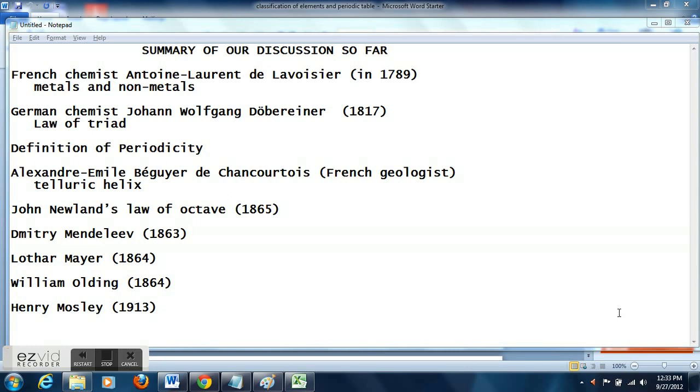Then we talked about Lothar Meyer. He developed a table like Mendeleev's, based on the valency of elements. Then we talked about William Odling, a British scientist, who developed a table similar to Dmitri Mendeleev's, but Lothar Meyer was not able to predict the unknown elements. Then we talked about Henry Moseley, who came up with the modern periodic law. That's all we discussed so far.